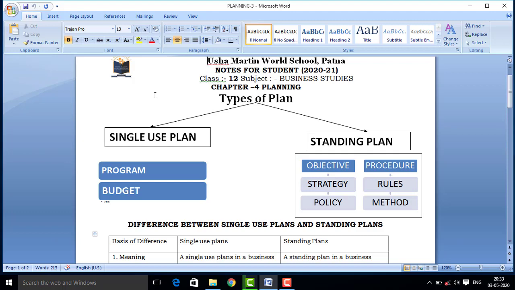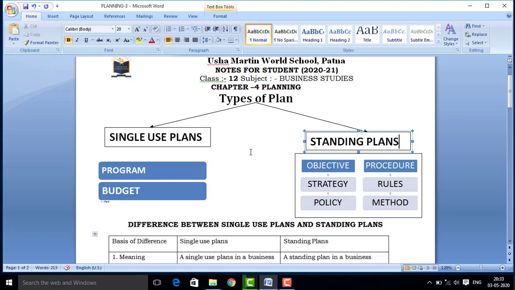As we discussed regarding the types of plan yesterday, in the previous class, that is on Saturday, there are two types of plan: first is single use plan, and second is standing plans.